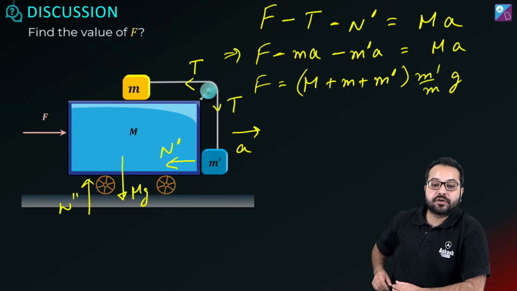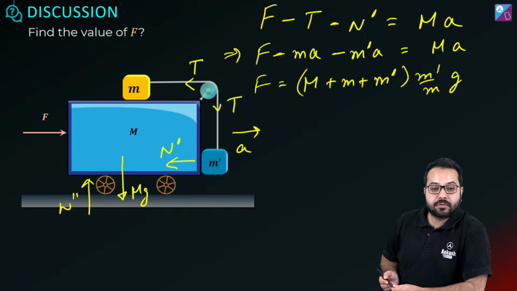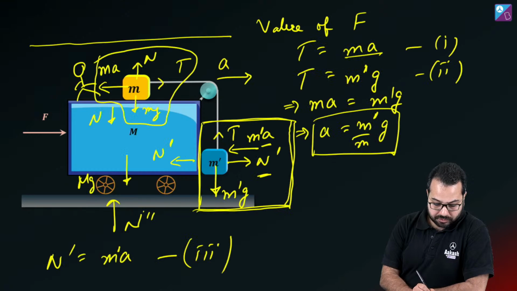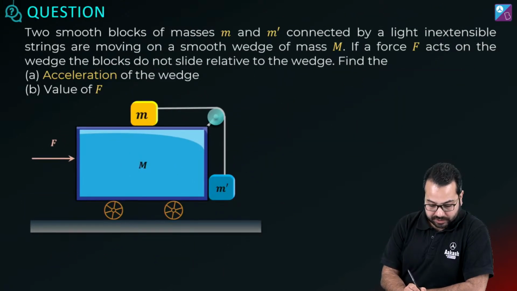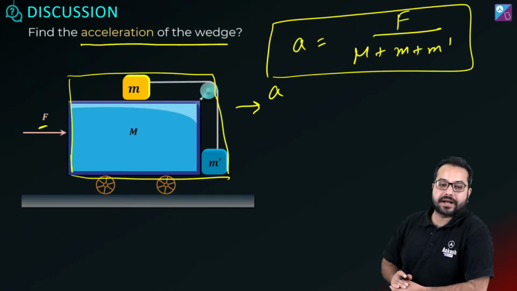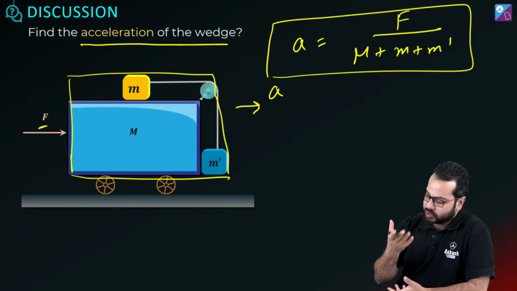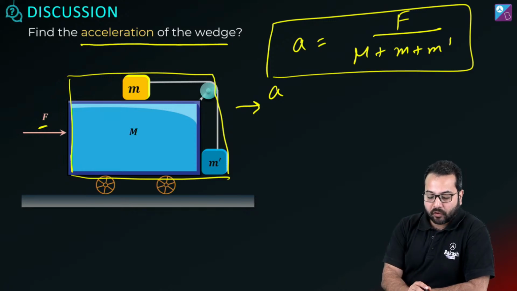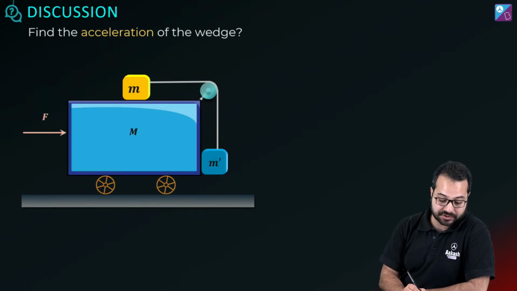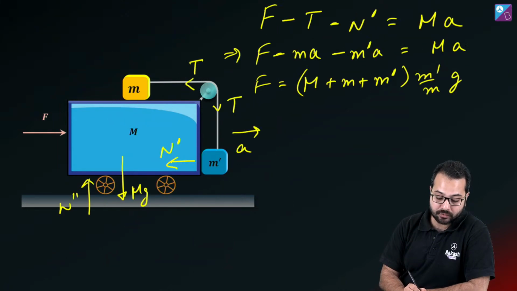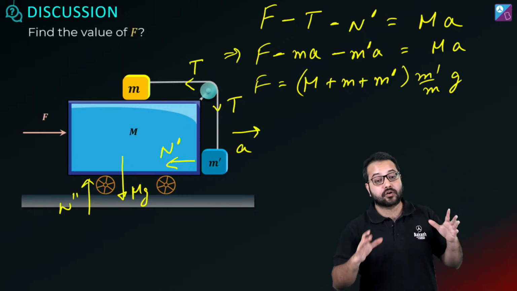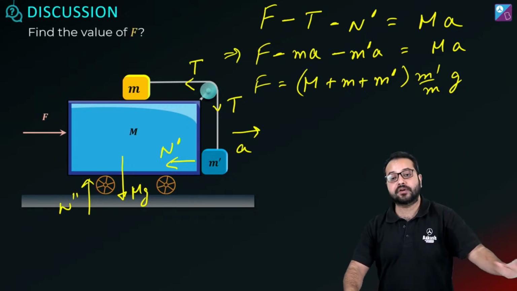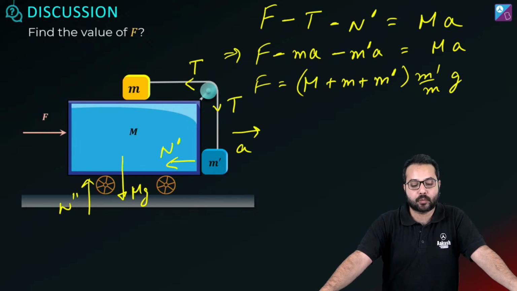We can directly substitute the newly found value of A in the previous equation connecting F and A. Okay. Yes, Swastika, you are right. Yes, you are absolutely right. There was no need to do this much. We have already found out what is A, so from there F comes out directly. I agree, I could not see that. But very good that you saw that, and that's a great way to solve it.